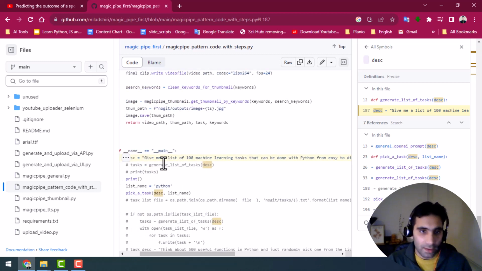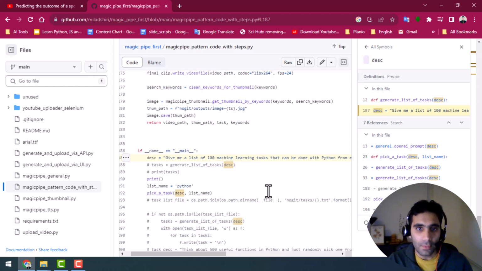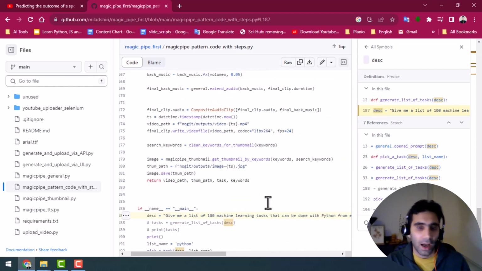So the result of this is a list of tasks, basically. And then I can do the same thing for the answer. When I have the task, I give the task to GPT itself, and then ask it to return the answer for this task. And it gives me all the information and all the code I need.